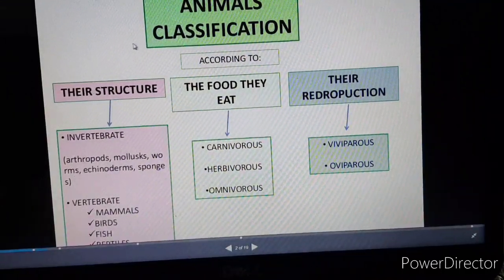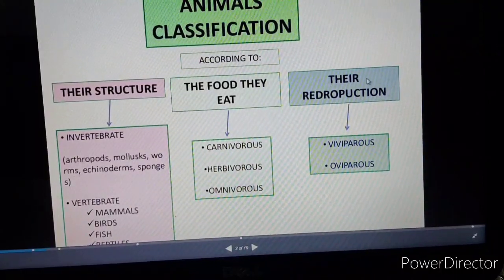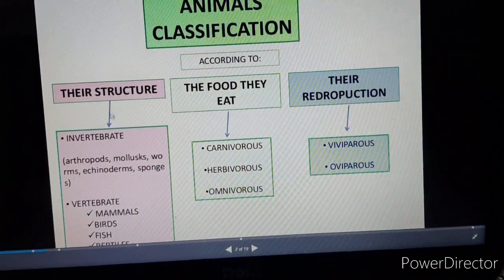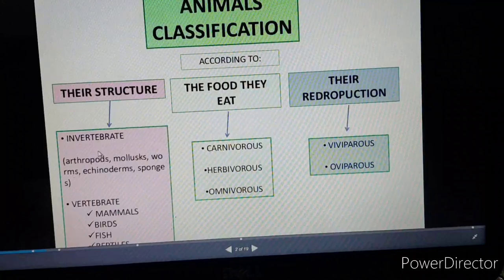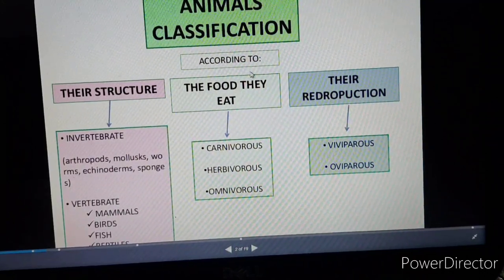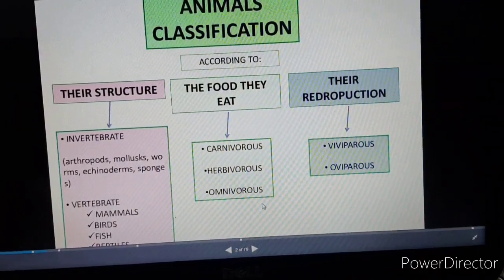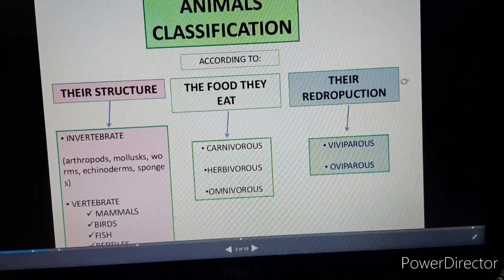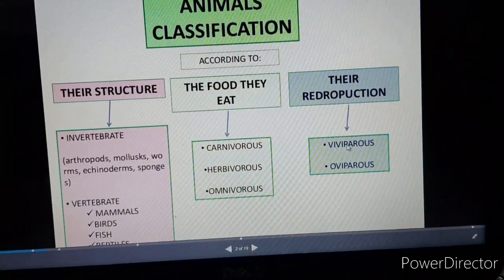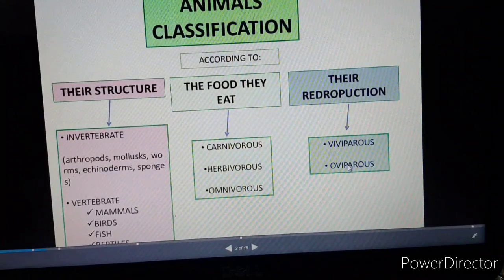Okay, so animals are classified on three bases: their structure, the food they eat and their reproduction. On their structure, they are divided into two parts: invertebrate as well as vertebrate. According to the food they eat, they are divided into carnivores, herbivores and omnivores. On the basis of reproduction, they are divided into two parts: first is viviparous and the second one is oviparous.